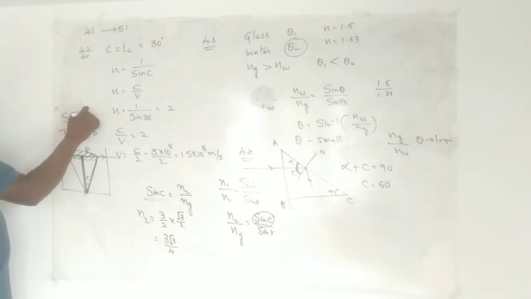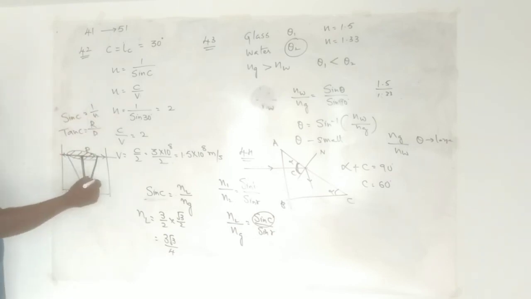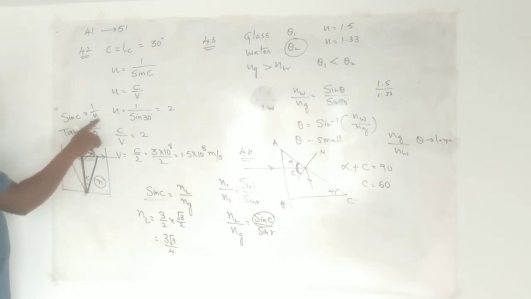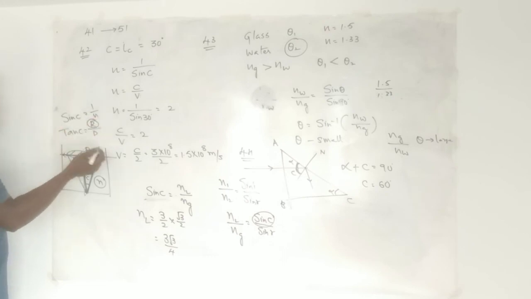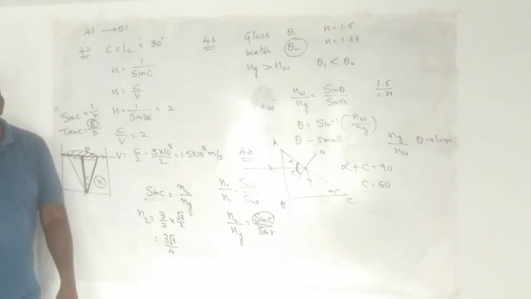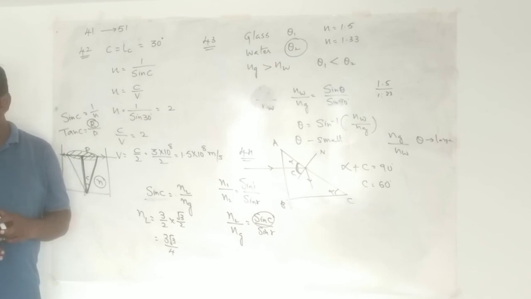Then this formula can be used to calculate the critical angle, because they will give water. Water refractive index is how much? 1.33. Substitute here, you will get sin C. Substitute that sin C in this, meaning the C value, and by substituting the depth, you will get the R value. That is the required answer. That is available in question number 45, as well as some other questions.